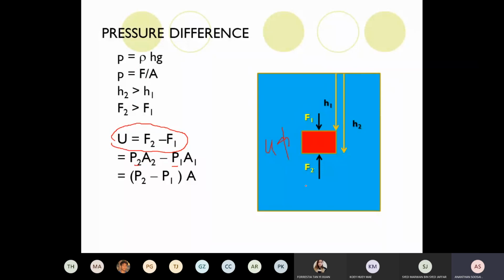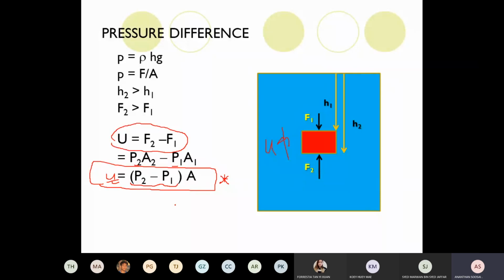P2 and P1 are what? The pressure at the bottom and the pressure on top, respectively. A2 and A1 are the cross-sectional area at the bottom and above. Because the cross-sectional area is the same, we take a common term, A. This is the partial formula for upthrust. Okay, this is the important term you need to remember. Why? What causes upthrust? Pressure difference.